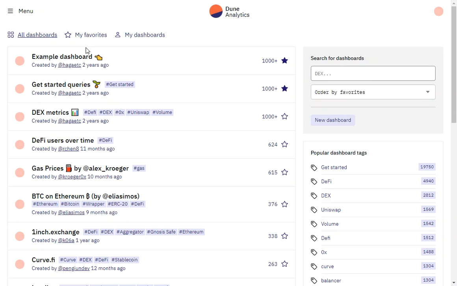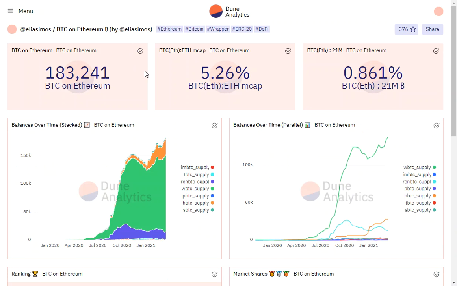But let's say I was just looking at all the ones that they have on here, the BTC on Ethereum. That's showing you how many people that have Bitcoin are actually wrapping their Bitcoin in some type of ERC20 Ethereum contract to get an ERC20 version of Bitcoin to then do DeFi and earn interest, do all types of stuff in the Ethereum ecosystem.